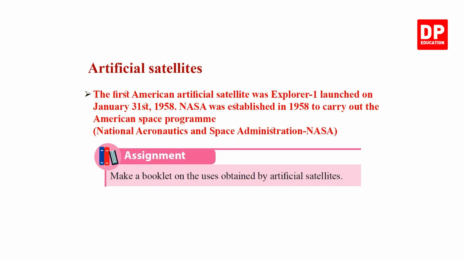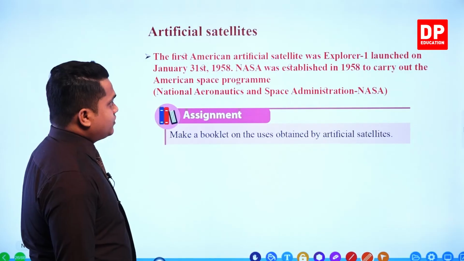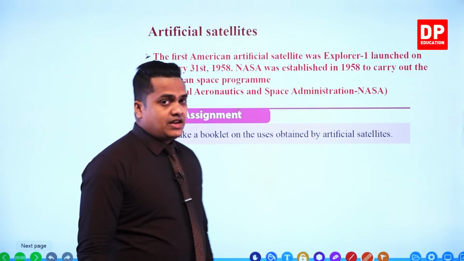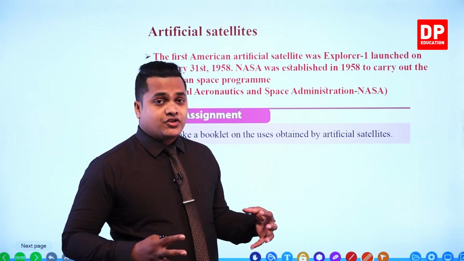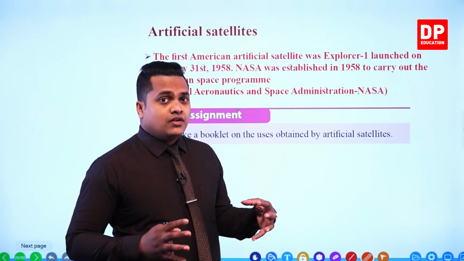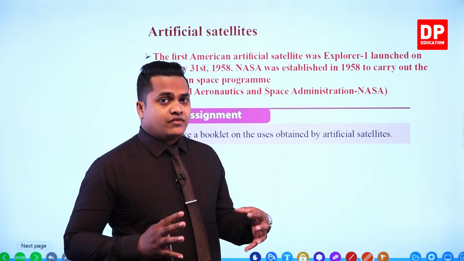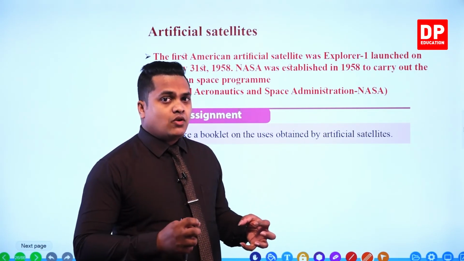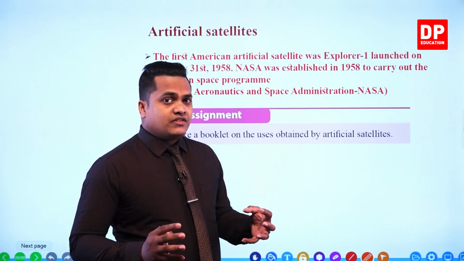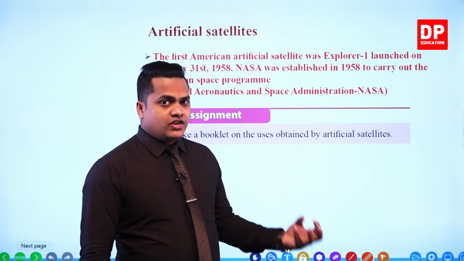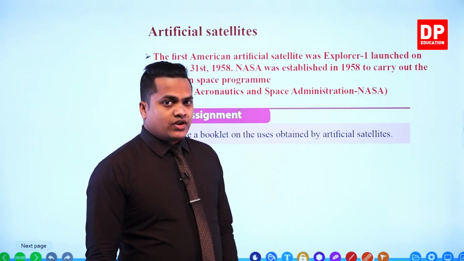The first American artificial satellite was Explorer 1. I told you there was a war, a kind of competition, going on between the Americans and the Soviet Union in conquering outer space. However, the first one was sent by the Soviet Union, named Sputnik 1.